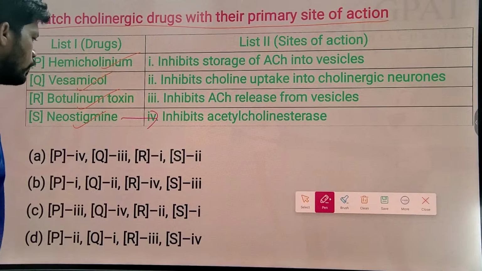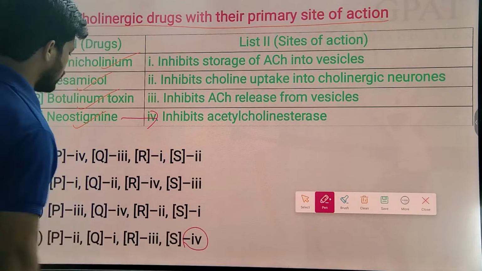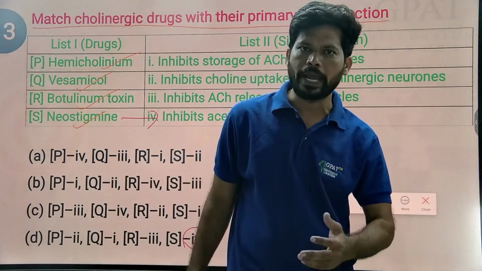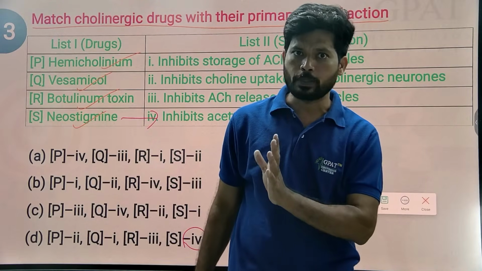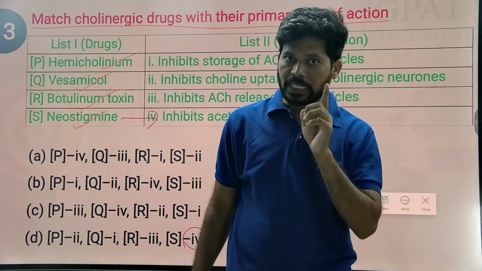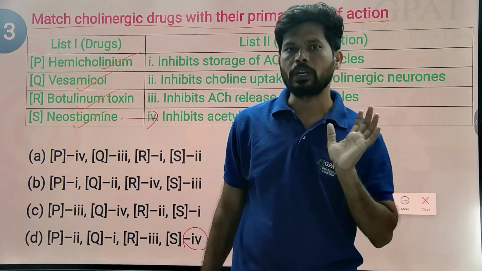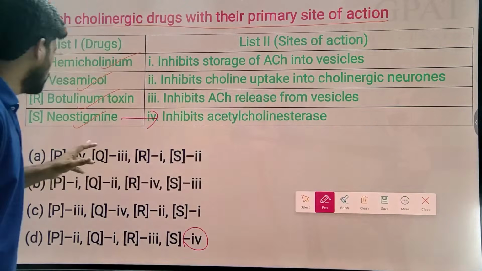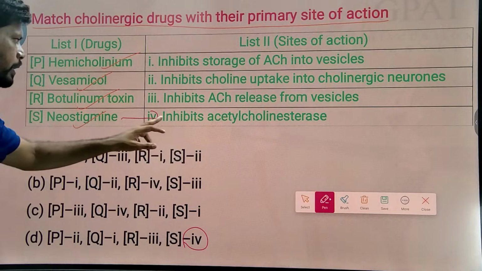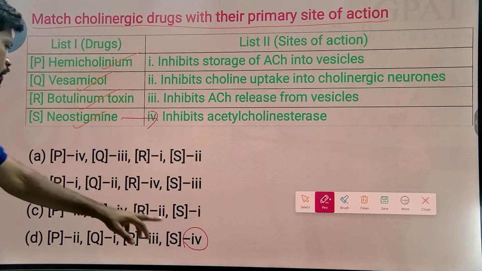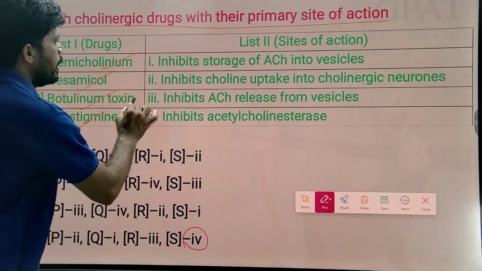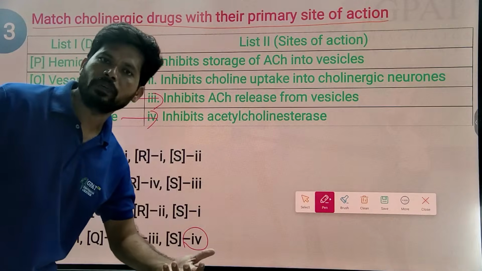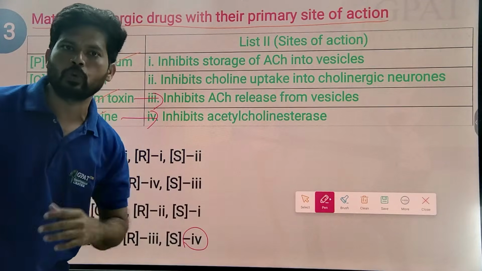So S4, where is S4? S4 is here only, in option D only. In the previous weekly test of pharmacology also I explained clearly. So please go through the options. Sometimes the exact answer is given in one option only. So clearly that is my intention. Neostigmine inhibits the acetylcholine esterase, that is correct, and S4 is already present here. And botulinum toxin inhibits the release of acetylcholine from the vesicles, from presynaptic to postsynaptic cholinergic neurons.